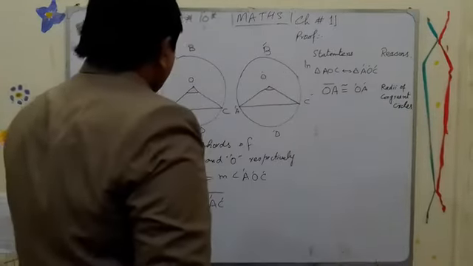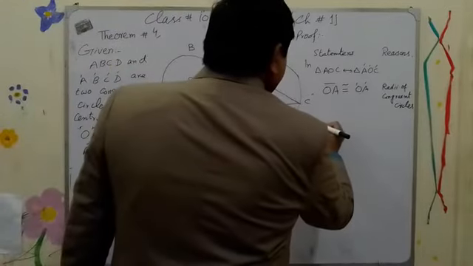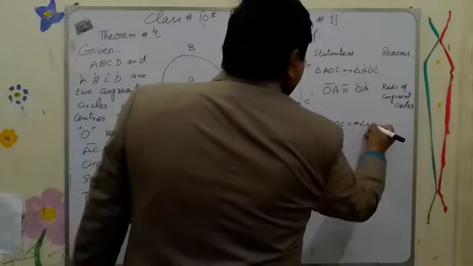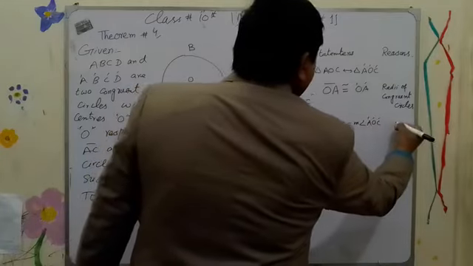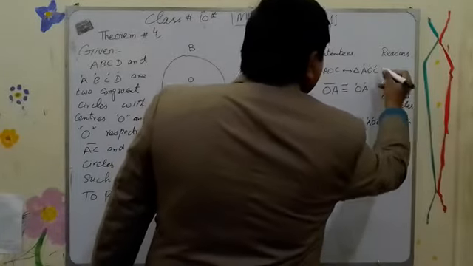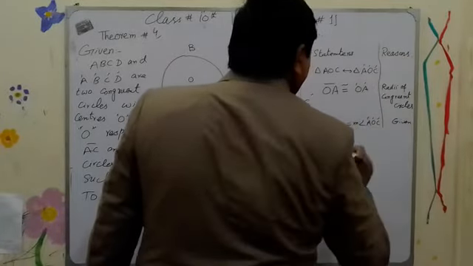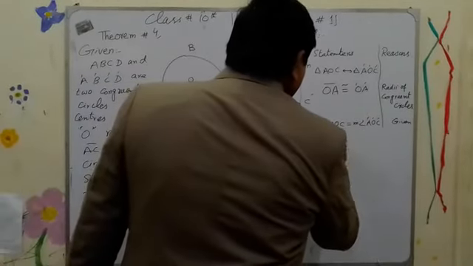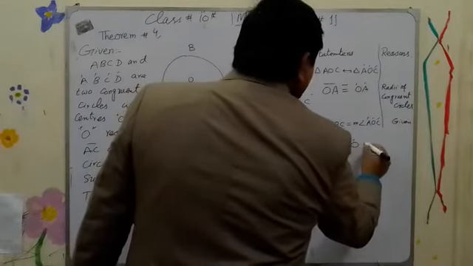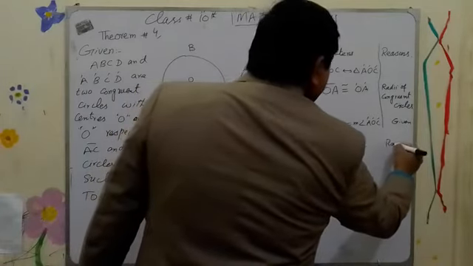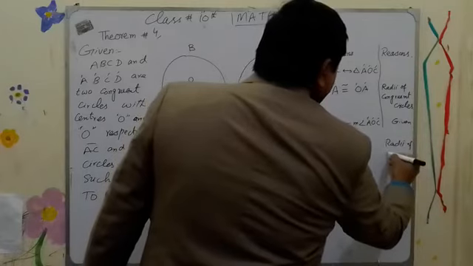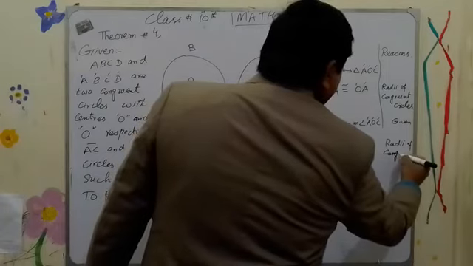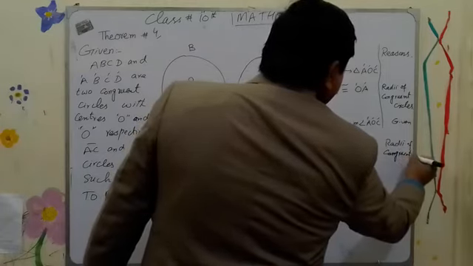Right? And the given thing is that measure of angle AOC is equal to measure of angle A prime O prime C prime. This is our given, right? And again OC is congruent to O prime C prime, radii of congruent circles. Sorry, it may be in the same circle also, congruent circles.